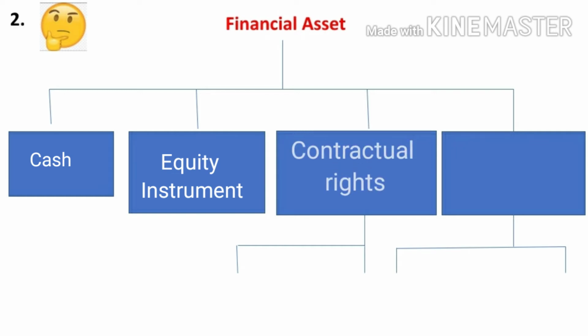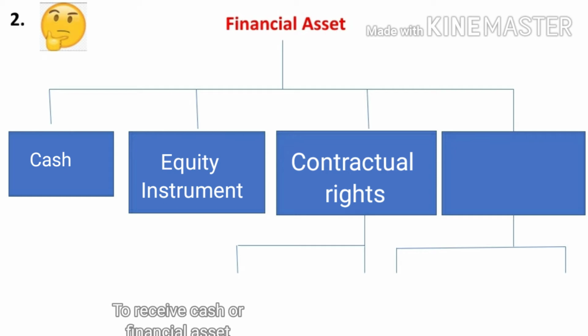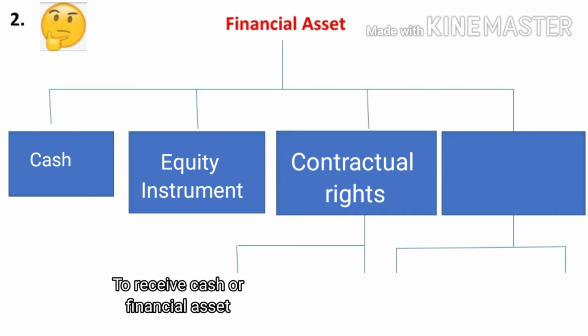Next one, meaning of contractual rights. Contractual right means the right to receive cash or financial asset from another entity. I already gave the example while explaining the financial instrument. That means A sold goods to B on credit basis. So for A, B becomes a debtor, that means financial asset. For B, A becomes a creditor, that means financial liability.